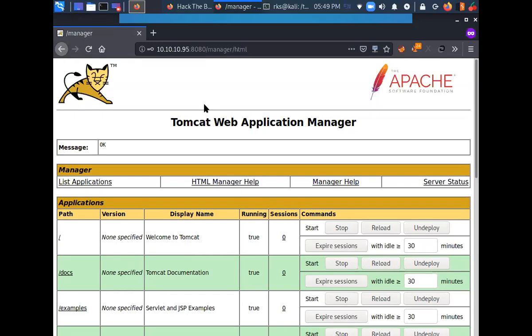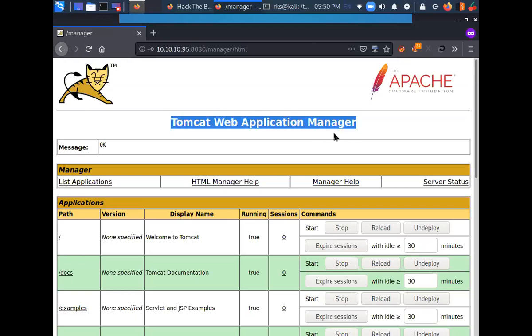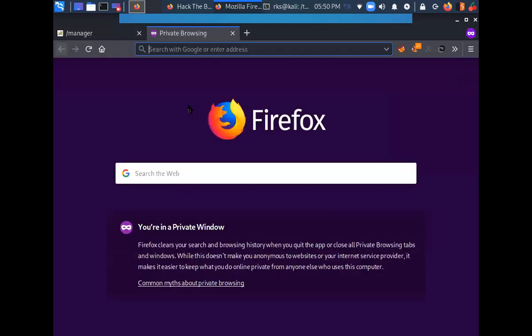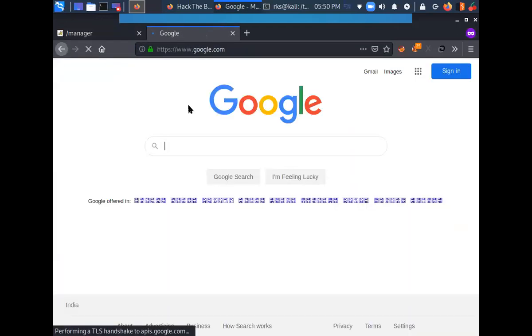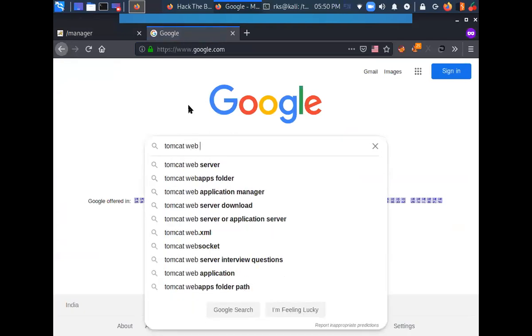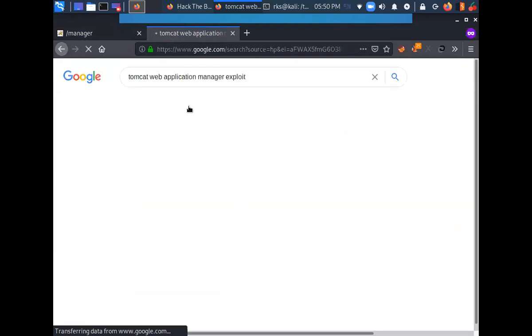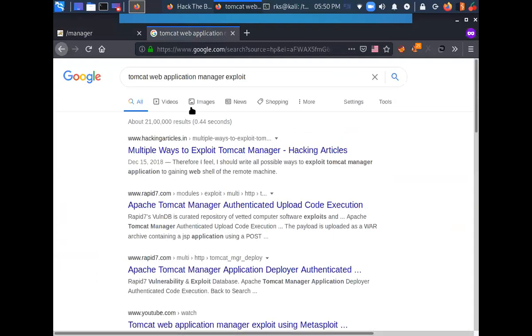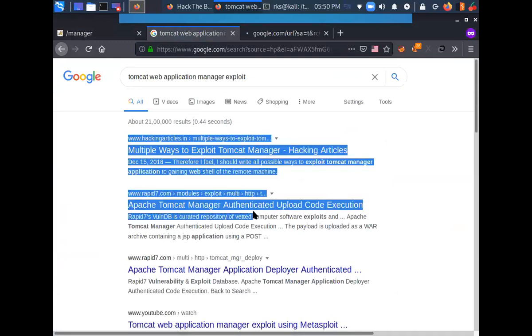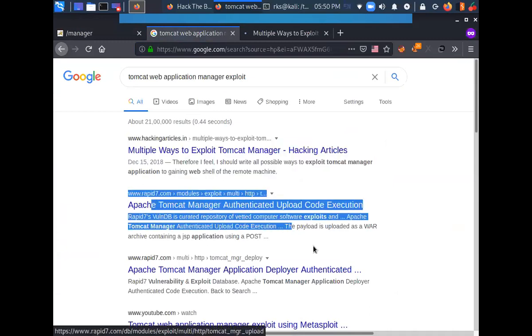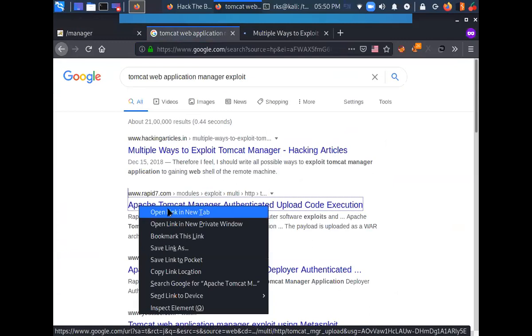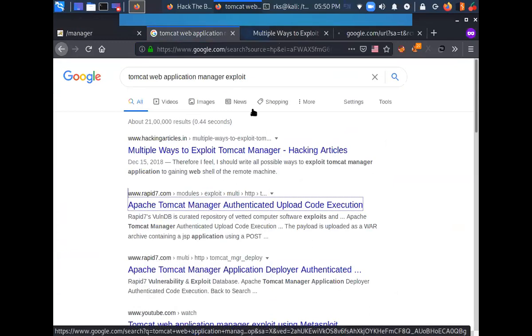So, Tomcat Web Application Manager. Let's do one thing: Tomcat Web Application Manager exploit. There are multiple ways to exploit Tomcat manager. We have this Rapid7 link, Apache Tomcat Manager Authenticated Upload Code Execution. Let's open this one as well.